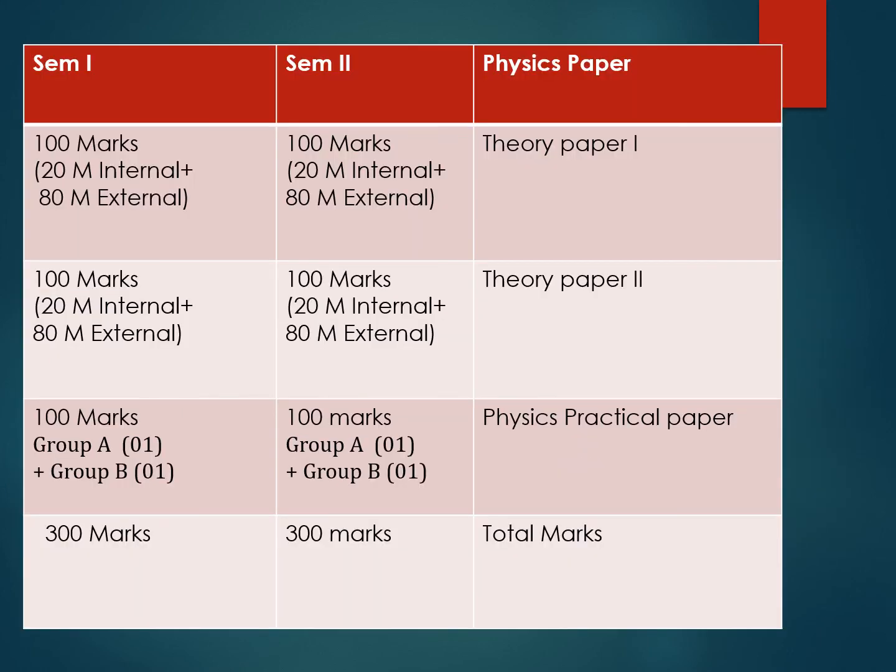So, in each semester, semester 1 and semester 2, paper 1 and paper 2 theory papers are there, and they are 100 marks papers: 20 for internal, 80 for external. For practical, in each semester there is a 100 marks paper. Therefore, you will be evaluated out of 300 marks for semester 1, and out of 300 marks for semester 2. Total 600 marks exam will be conducted for the physics paper. So it is very important. According to that you should prepare for the examination, and the syllabus is already given by the university on their website, so you can go through that.